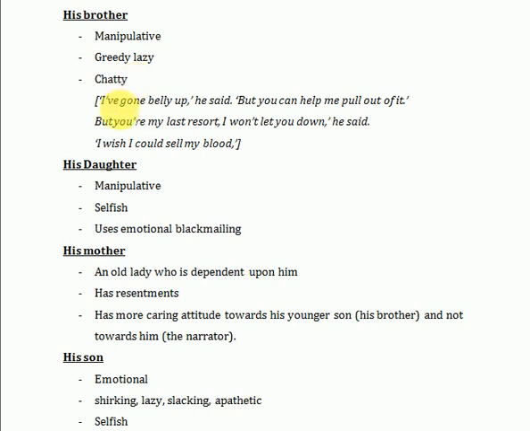We see that he used to say, "I've gone belly up, but you can help me pull out of it. You are my last resort. I won't let you down." And we find the repetition of "I won't let you down" in the text. He also says at one instance, "I wish I could sell my blood." So he was a very manipulative individual, and he used to get money out of him time and again, with the promise that he would return the money, but he never did.